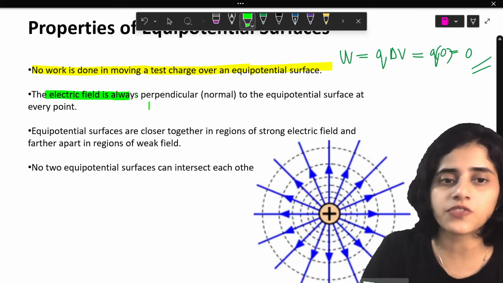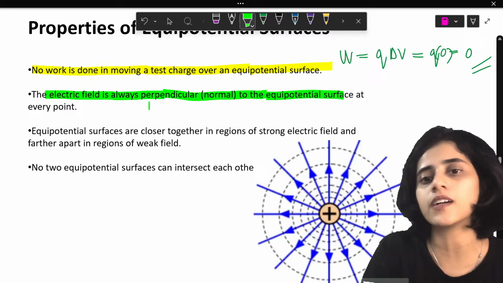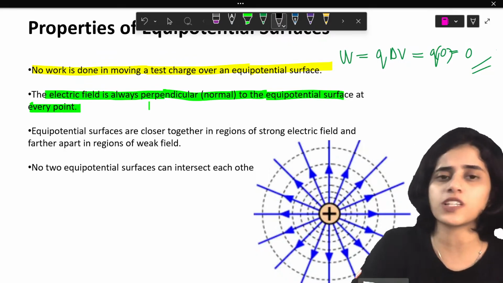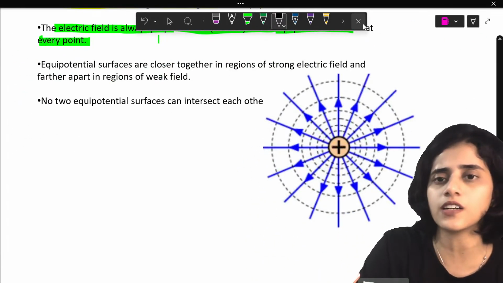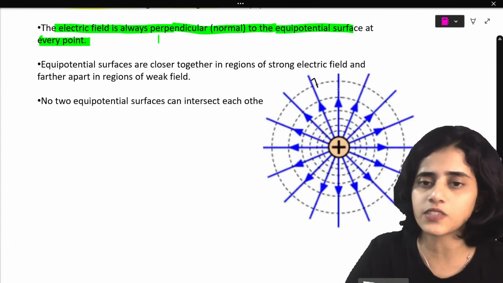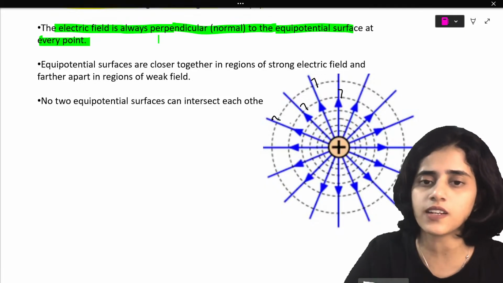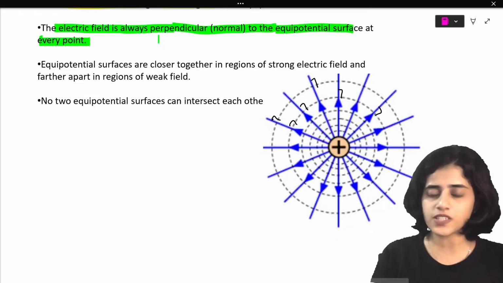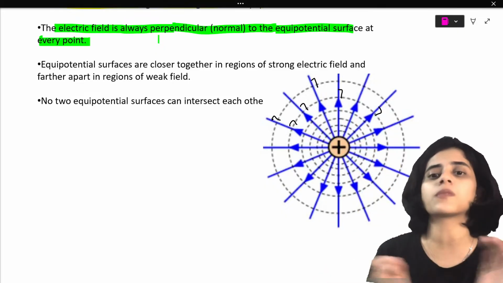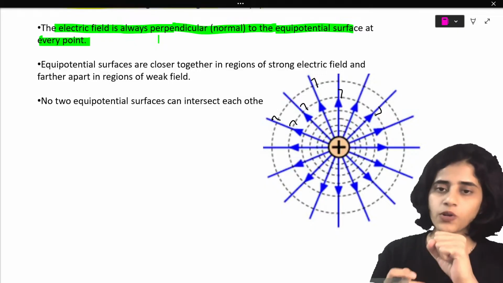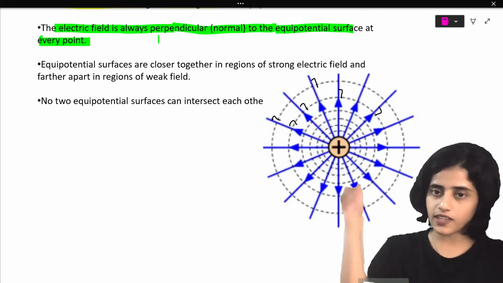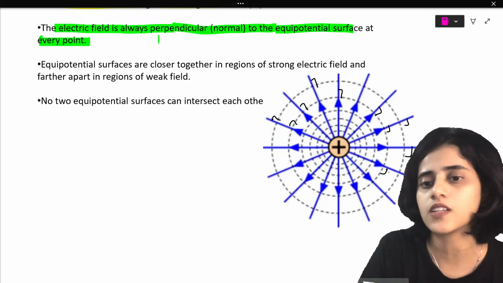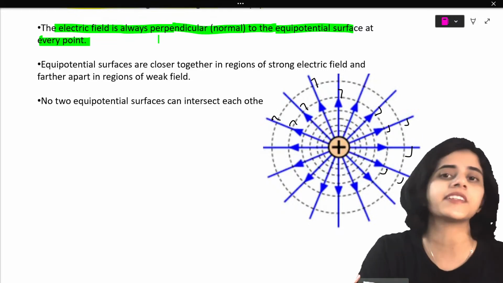Next, the electric field line is always perpendicular to the equipotential surface at every point. I put this figure for you to understand that. Wherever I take the electric field and the equipotential surface, they are at 90 degrees. The ring is the equipotential surface and the blue lines are the field lines from the positive charge. All of you know, from positive, field lines move out. So you can see every time the equipotential surface and the electric field are at 90 degrees.